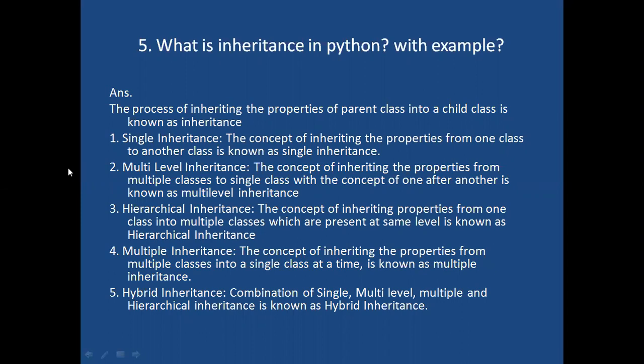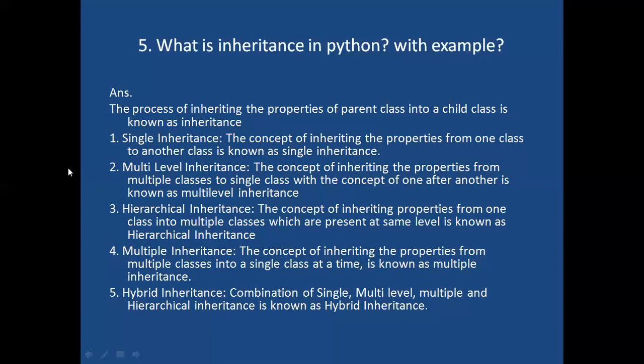Here we have a total of 5 types of inheritances. What are the 5 types? First one is single inheritance, which means the concept of inheriting properties from one class to another class.